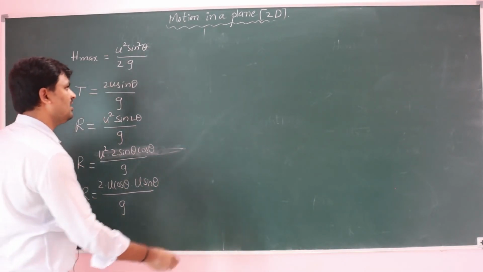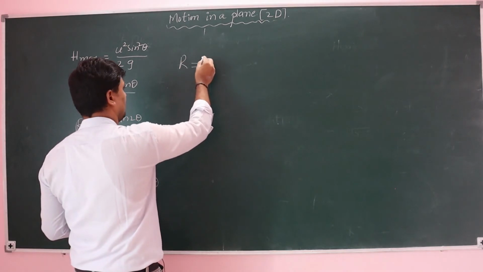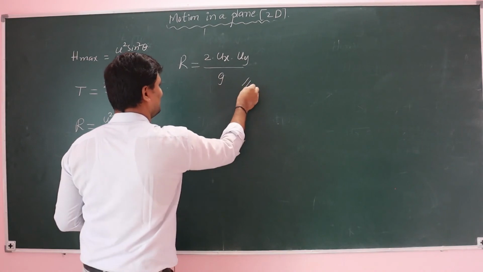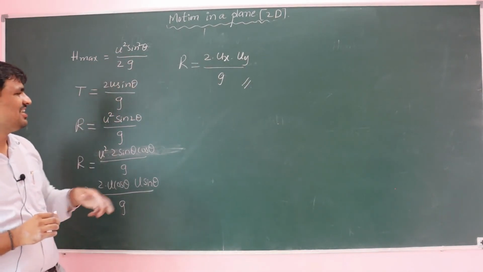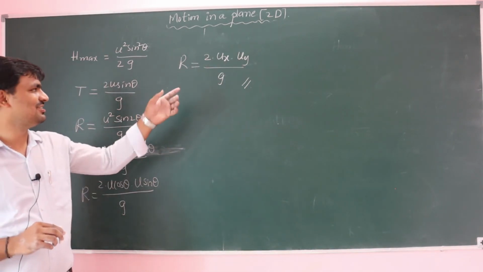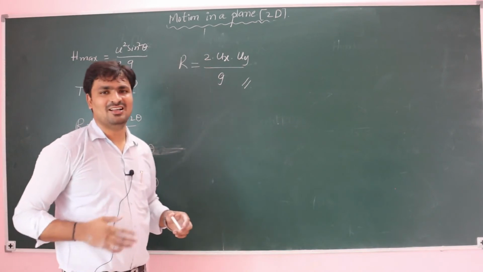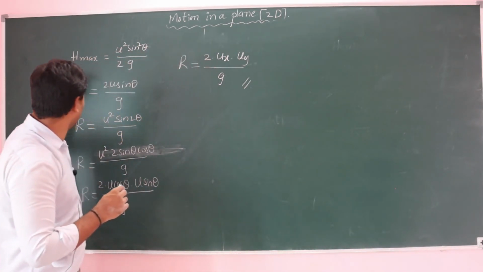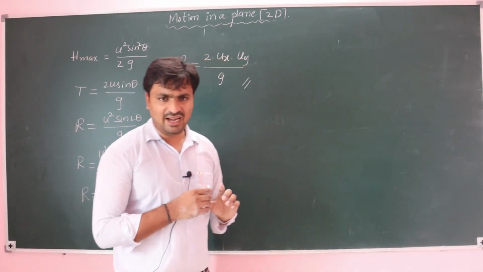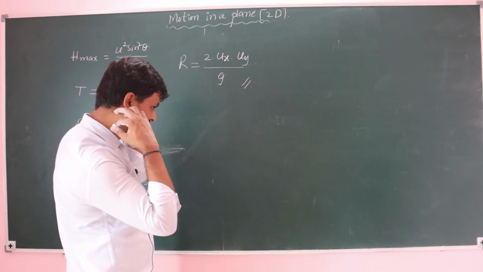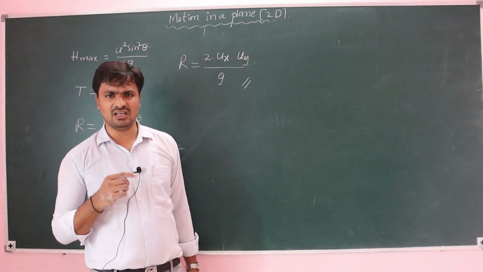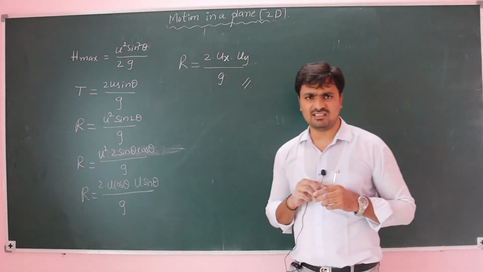So R is equal to 2 ux uy by g, where ux is the horizontal component of velocity and uy is the vertical component of velocity. This is the simple relation for R. Now in terms of range we try to write the expression.